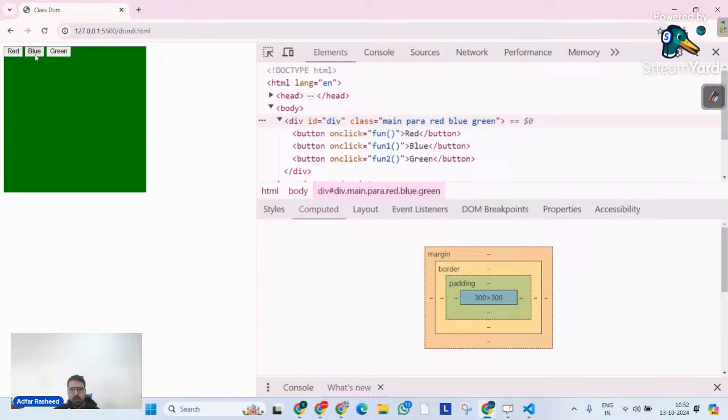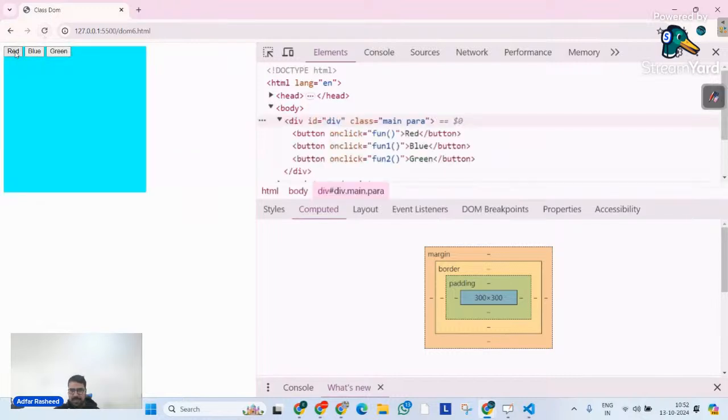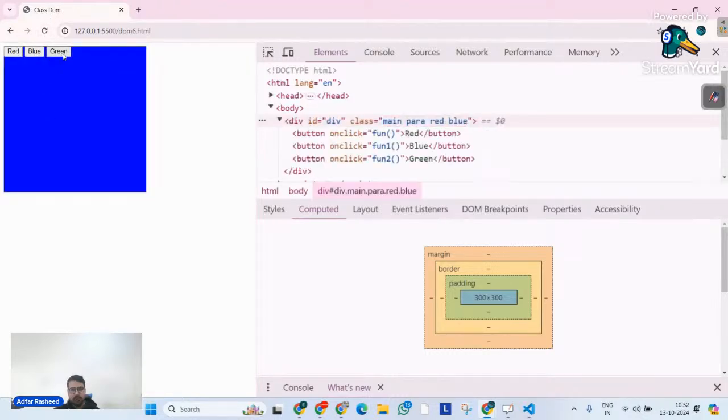If I click on blue, now there's an issue. Now, when I refresh my page, when I click on red first, it makes it red. When I click on blue, it makes it blue. When I click on green, it makes it green. But there's still an issue. Because now when I go and click on red, it does not make its background color red. When I click on this, it does not make its background color blue. When I click on this, it does not make its background color green. Can you tell me why?